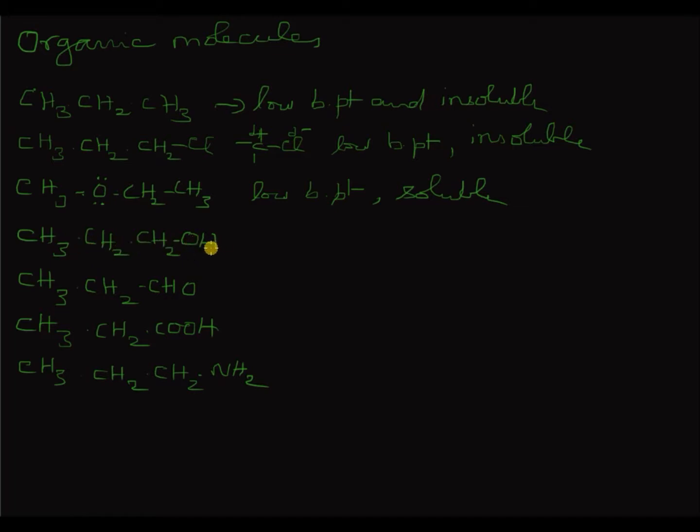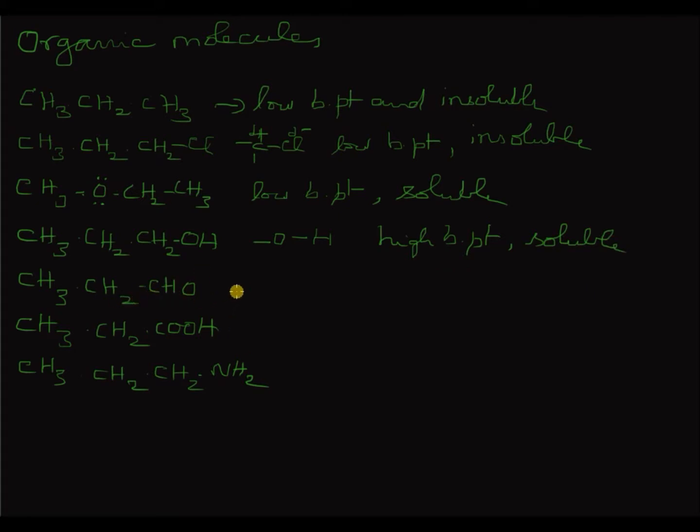In alcohol, you have an OH bond, the typical OH bond which is responsible for hydrogen bonding. In between the alcohol molecules also you have intermolecular hydrogen bonding. Hence, you can expect it to have a high boiling point, and it can also form hydrogen bonds with water. It is soluble.